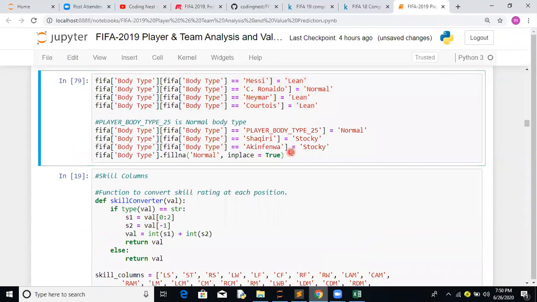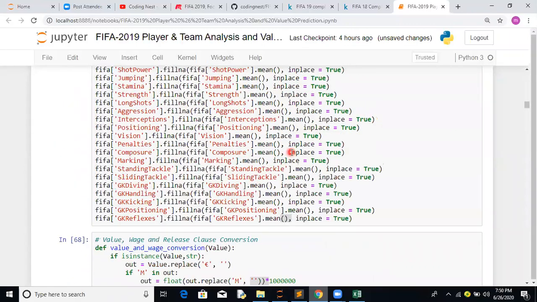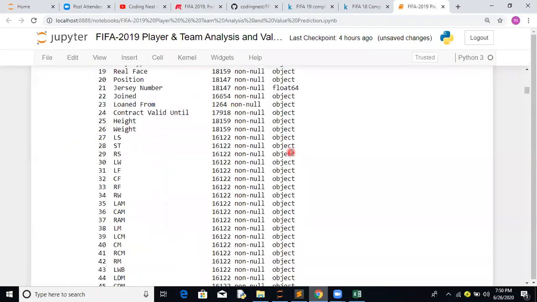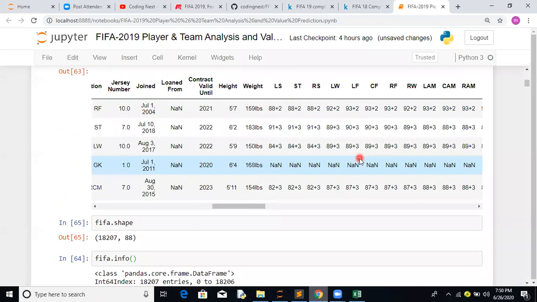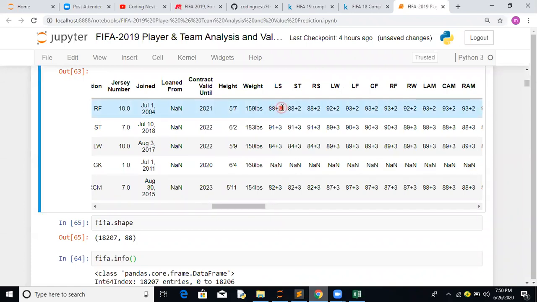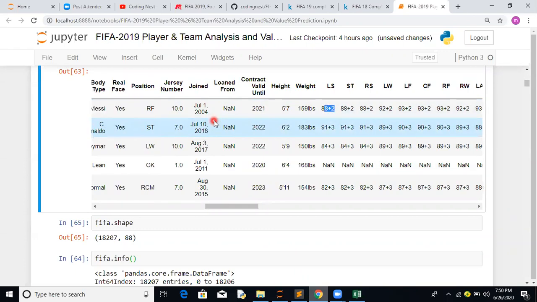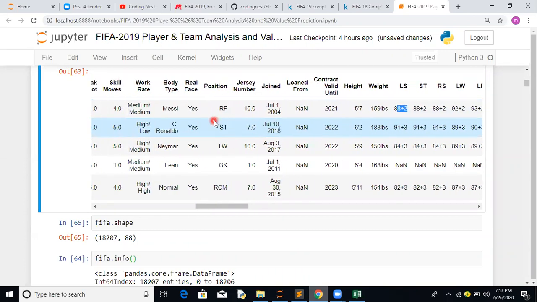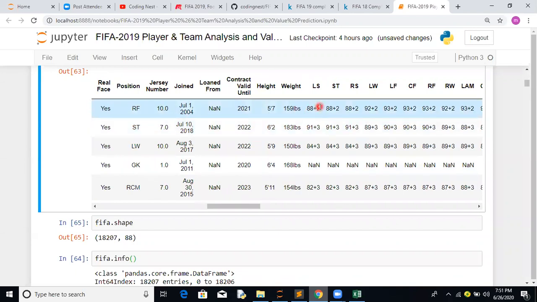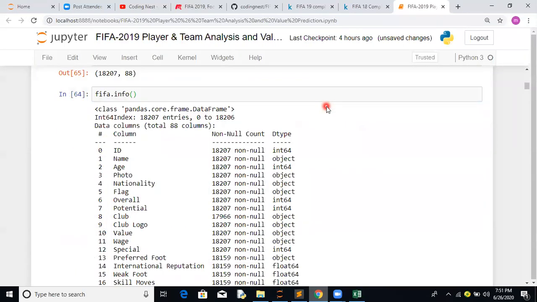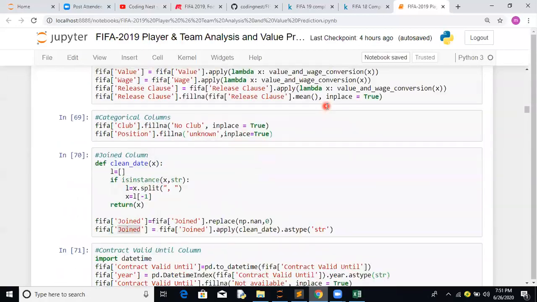Okay, last part, a small conversion which we have done for these columns. For LS, left striker, central striker, right striker, there is an arithmetic operation given, say for example, start of the year, end of the year. That's the rating. Here either you can take 88 or you can take 2, or you can do the summation, 88 plus 2. So I have done that summation part of it.